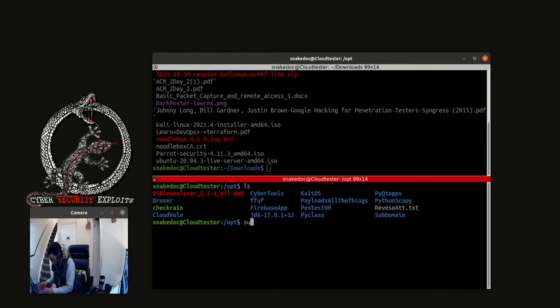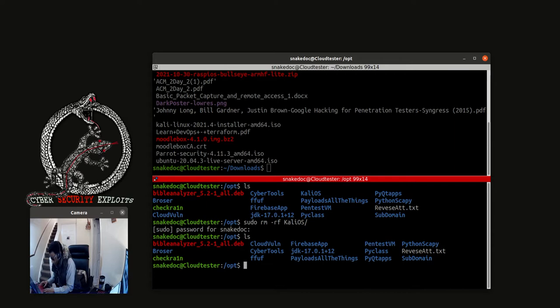So to remove it, I'll do sudo rm -rf, then the name of the folder, then I'll put my password as a root user there. So if I do ls, it's gone.